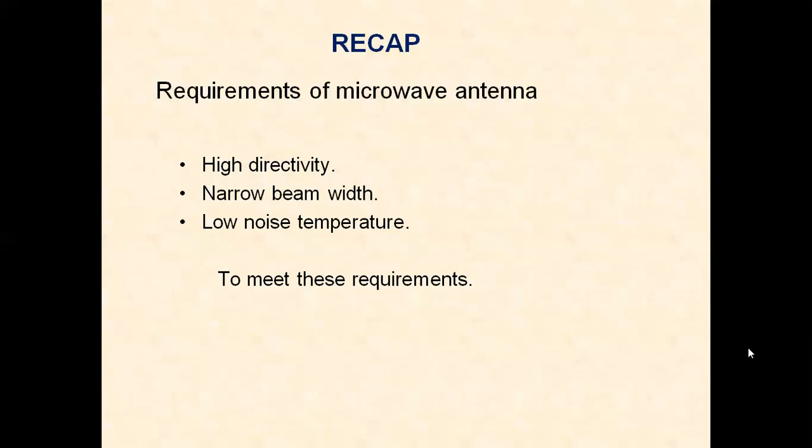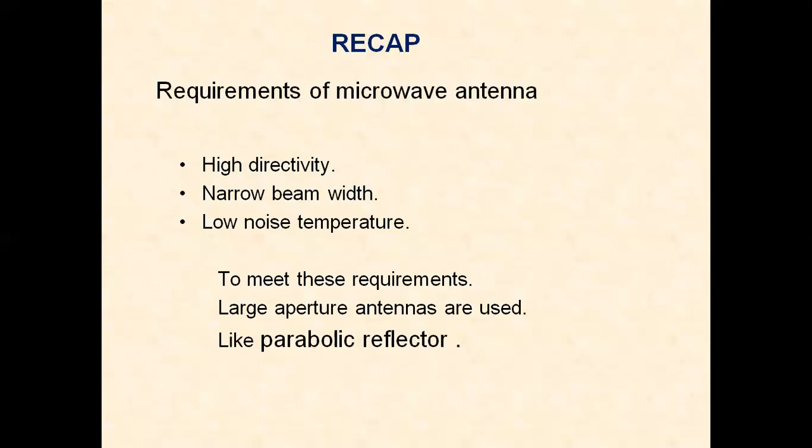To meet these requirements, large size, that is large aperture antennas are used. For example, parabolic reflector. So in this lesson, we are studying the parabolic reflector antenna, which is a microwave antenna.